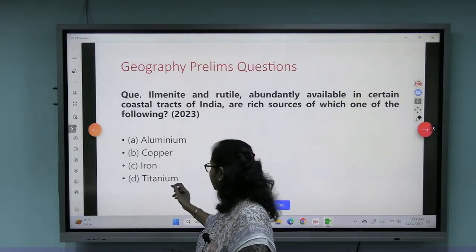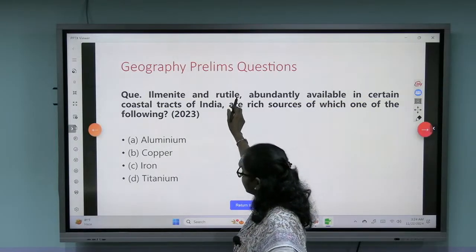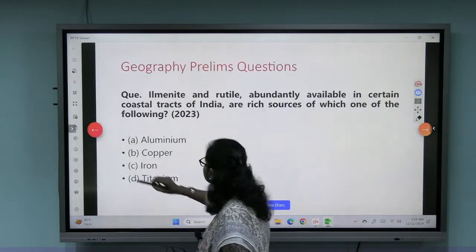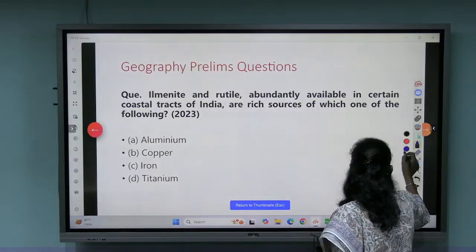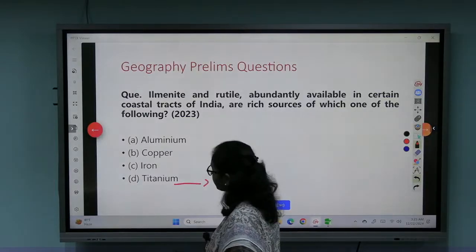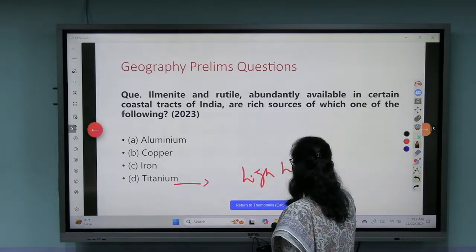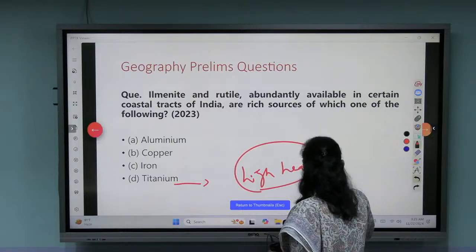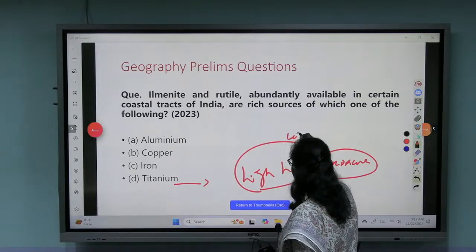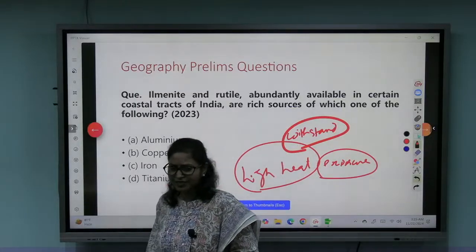Titanium is a heavy mineral which consists of the elements ilmenite and rutile. It has a very high heat resistance; it can withstand a very high temperature.